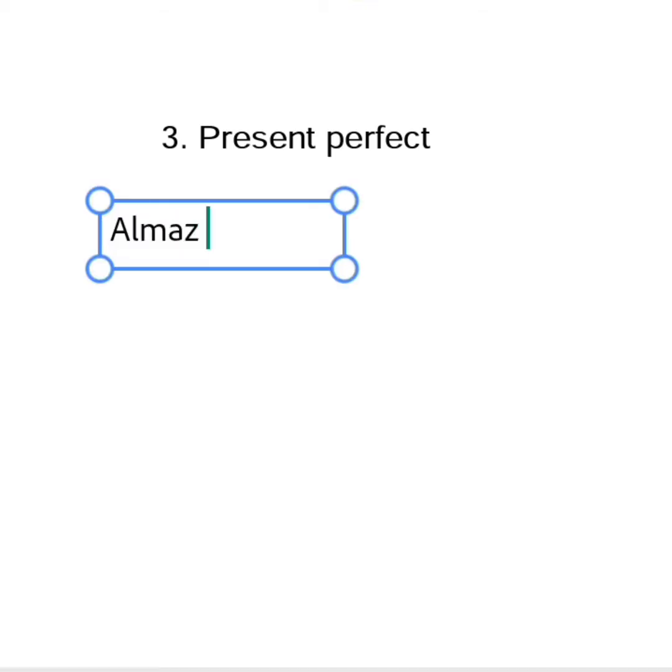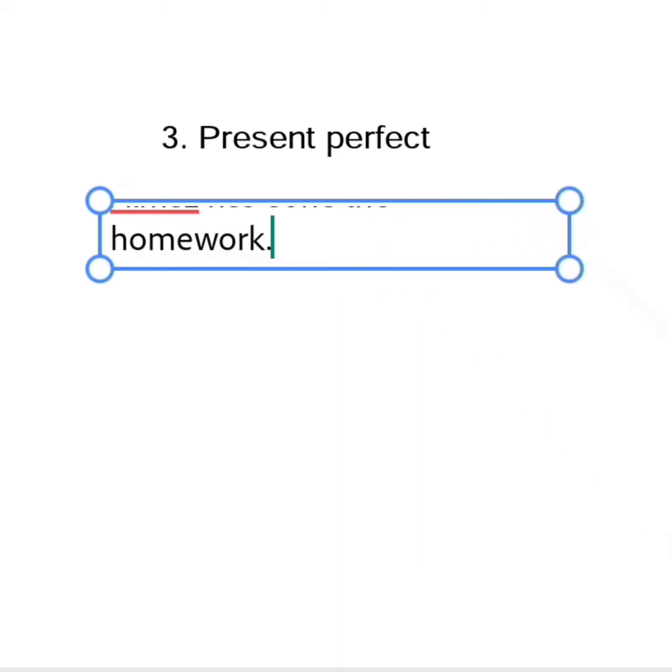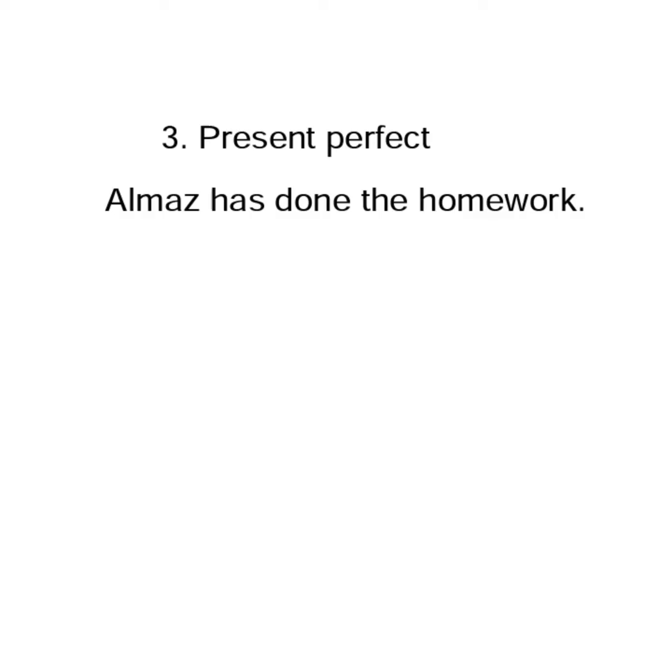Almaz has done the homework. So if we say Almaz has done the homework, and if we want to change this active voice to passive voice, let us see what we do.